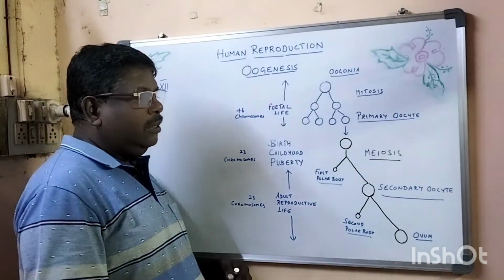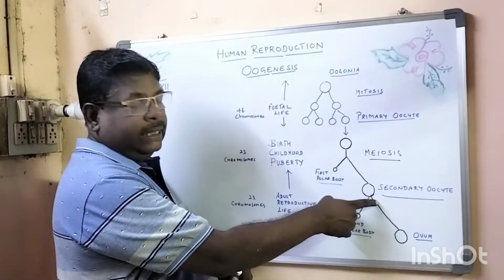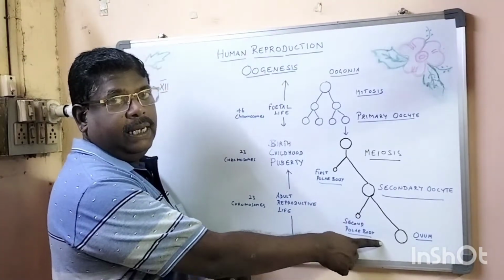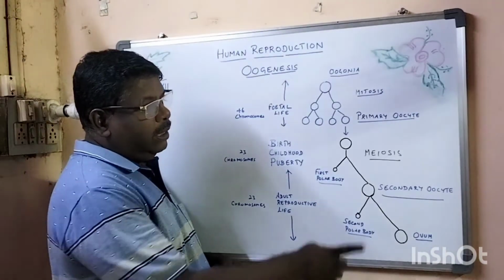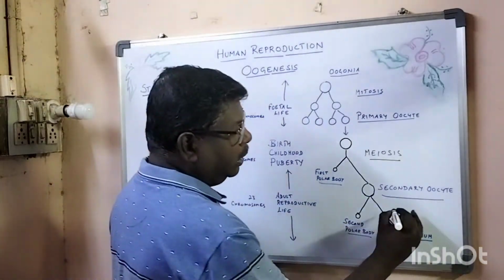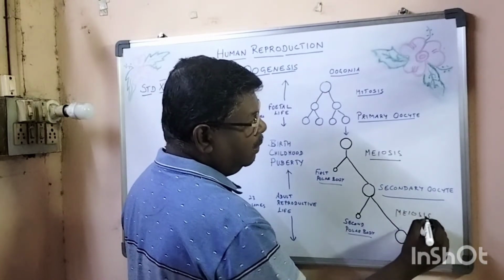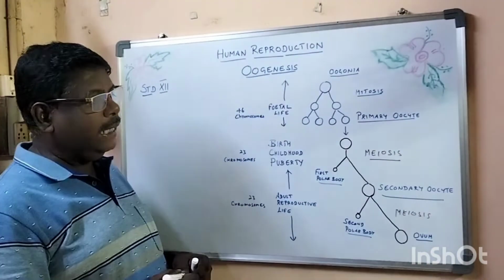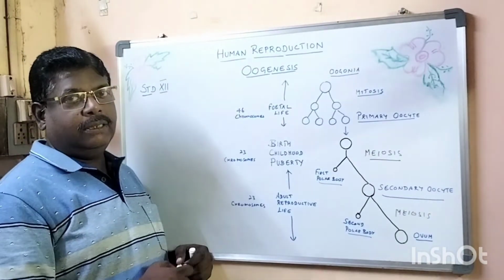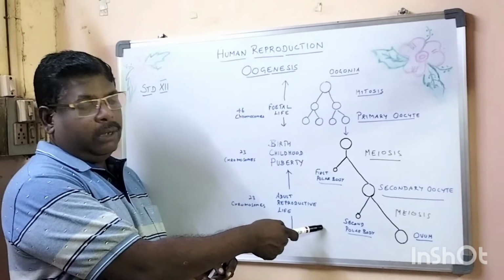From this secondary oocyte, the ovum will be released. The secondary oocyte will undergo a second meiotic division, and the egg cell is formed. Once again, a second polar body is formed.